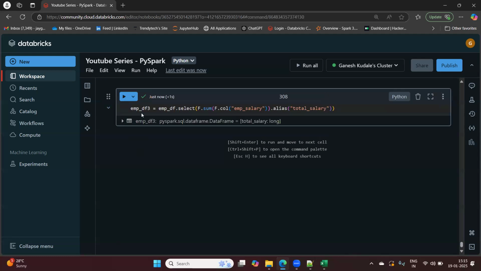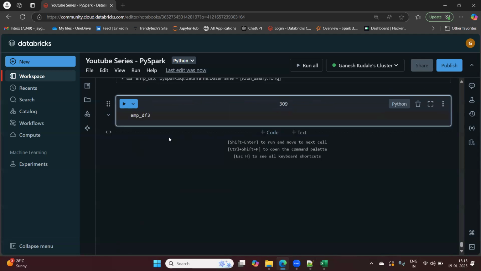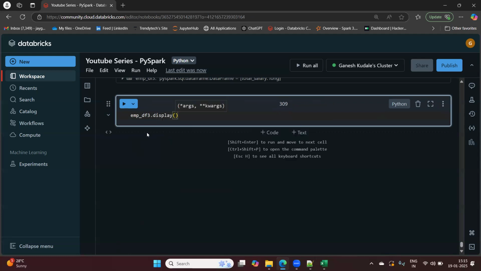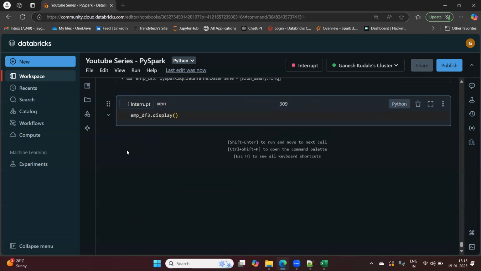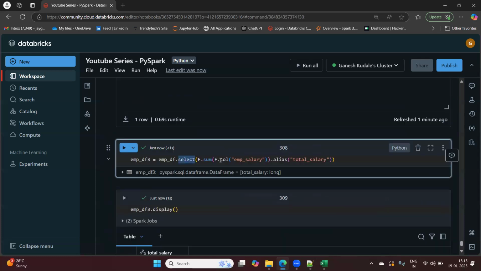Here we have not used any expr. We have used everything as a Python programmatic approach, like calling functions, with the select transformation. And empdf3 dot display will also give us the same result.